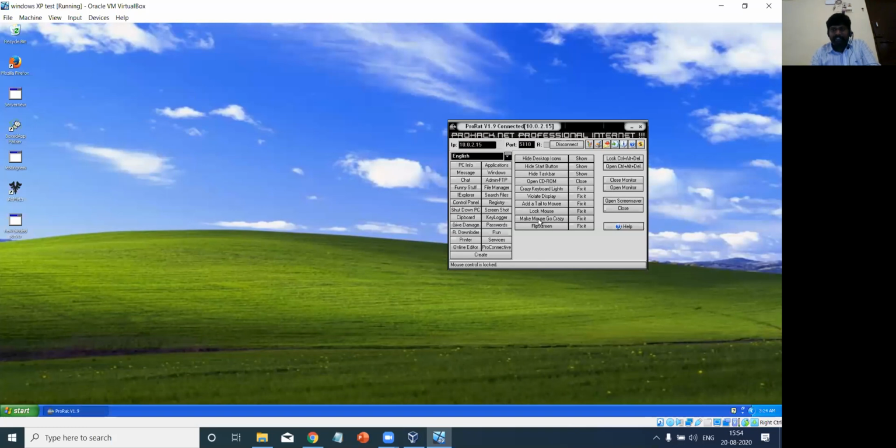I'll fix it. Make the mouse go crazy. Here the mouse will randomly move from one place to another place. Again, I'll fix it. And suppose we want to flip the screen, if you just flip,